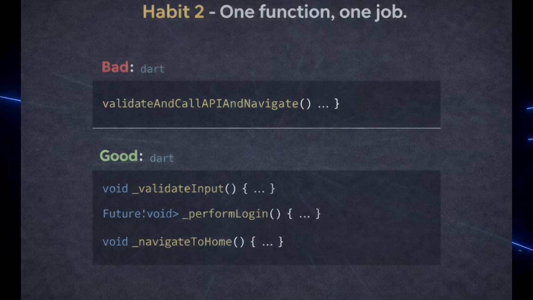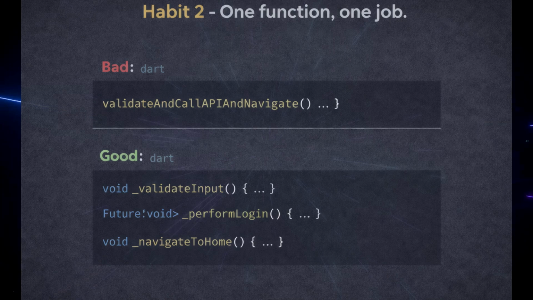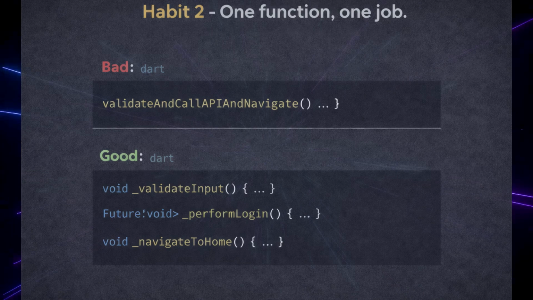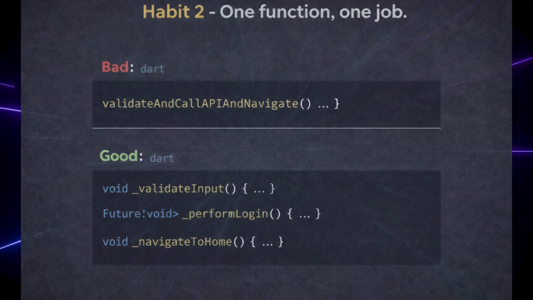Habit 2. One function, one job. If your function is called validate and call API and navigate, that's 3 functions pretending to be one. Break it up. Each function should be small enough that you can understand it in 5 seconds. If you need more than 5 seconds to understand what a function does, it's too big.